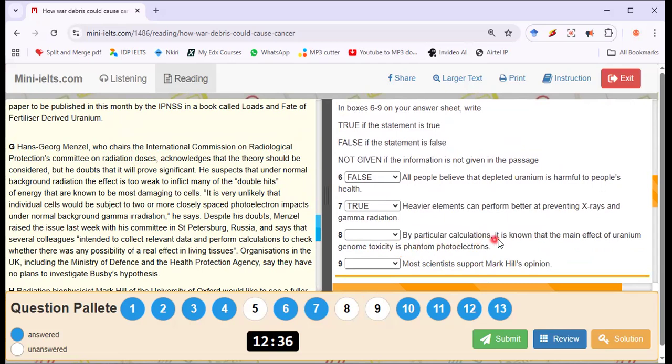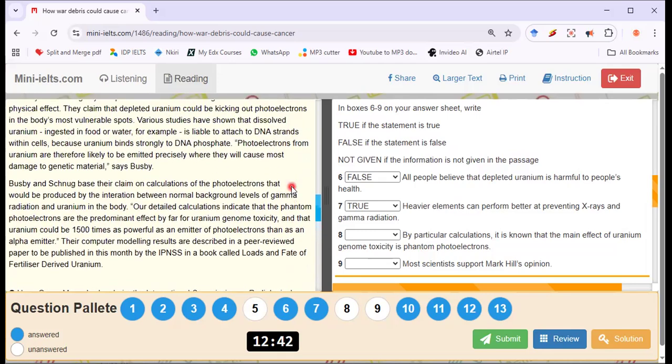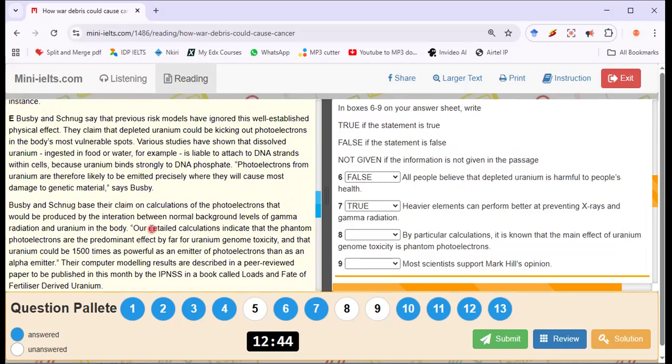By particular calculations, it is known that the main effect of uranium genome toxicity is phantom. Yes, I saw this in that last paragraph. Our detailed calculations indicate that the phantom photoelectrons are the predominant effect by far. So this number 8 is going to be true. The main effect of uranium genome toxicity is phantom photoelectrons.